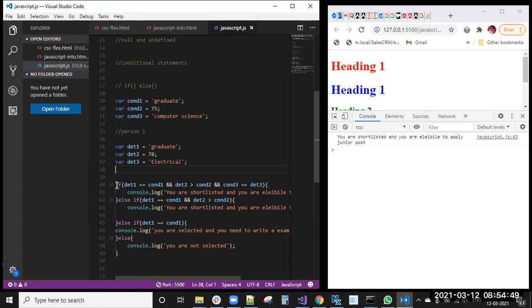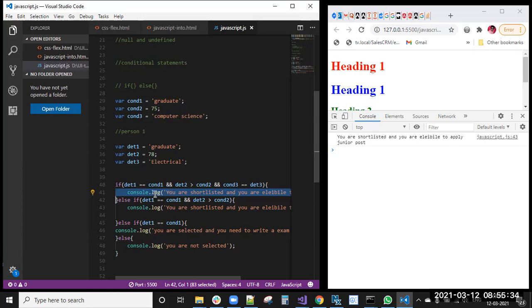Like that, we can make n number of conditions. What they are doing is checking these three conditions: the candidate should be a graduate, the percentage should be greater than 75, and the candidate should be a computer science student. If these three are satisfied, then directly they say you are shortlisted and eligible to apply for a senior post. Then again, in an else if, they make one more condition. They give some exemptions: if you are not from a computer science background, that is also fine, you can apply for a junior post. We have two levels of post, senior and junior.